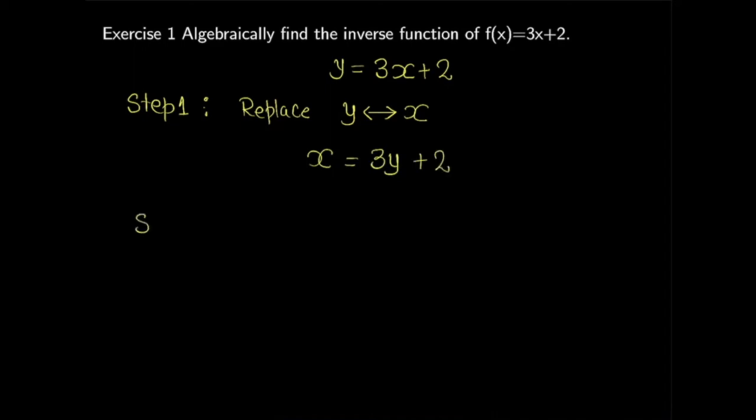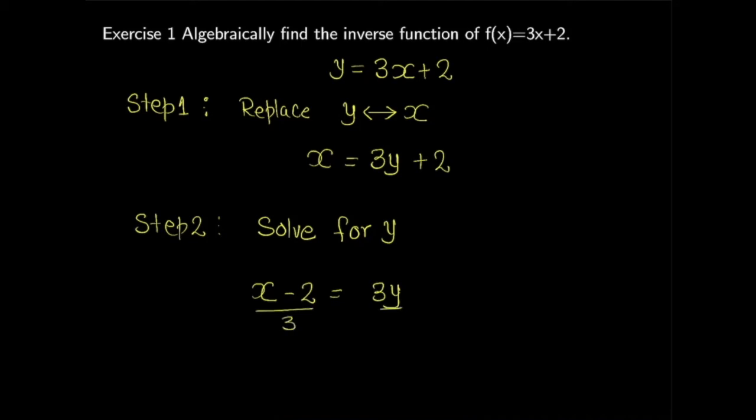And in step number 2, we will solve for y. Now we need to solve this algebraic equation for y. That is our second step. So in order to solve, first I need to subtract 2 from both sides. I will get x minus 2 equals 3y, because I just subtract 2 from both sides. And then I will divide by 3 on both sides.